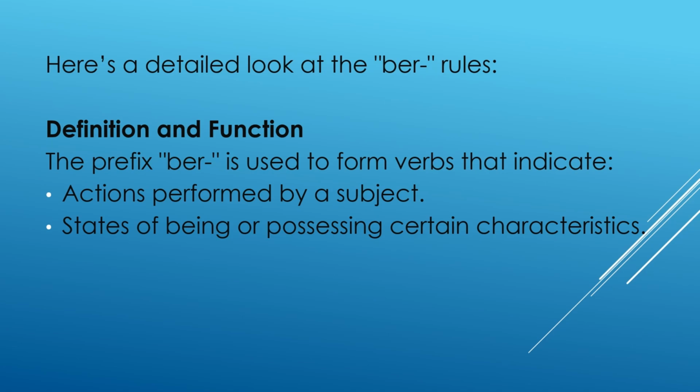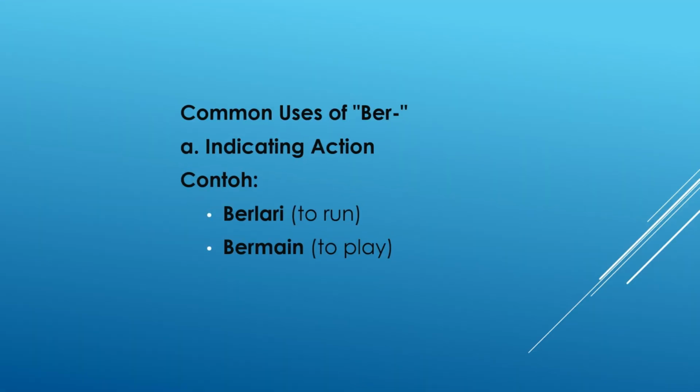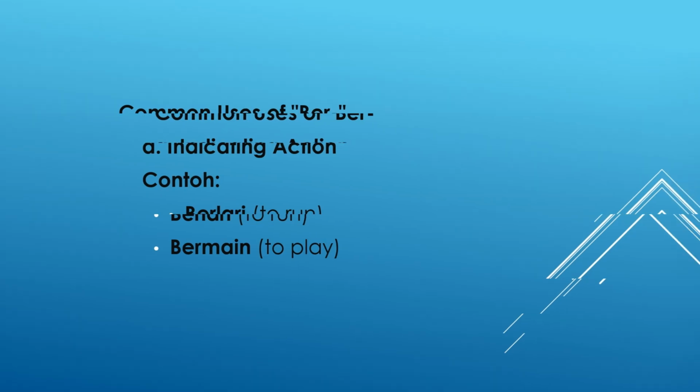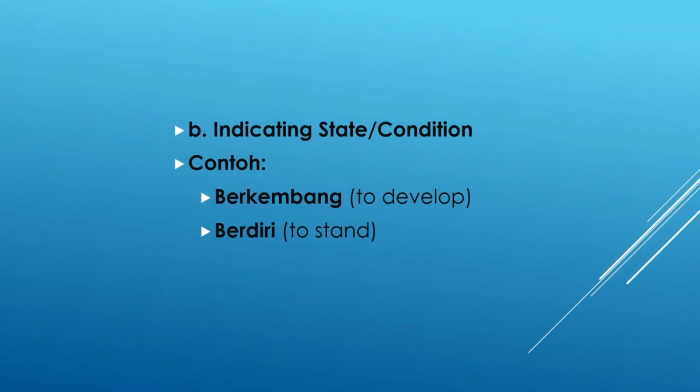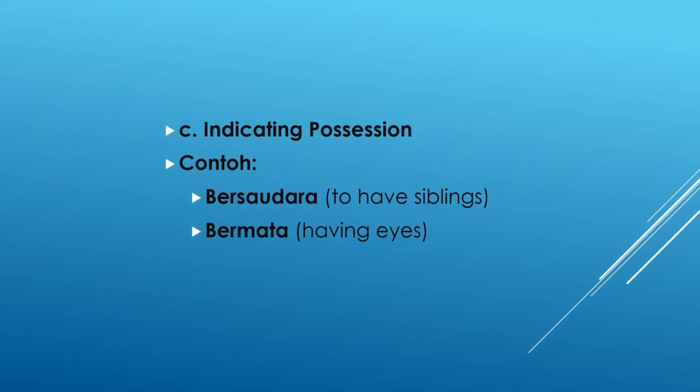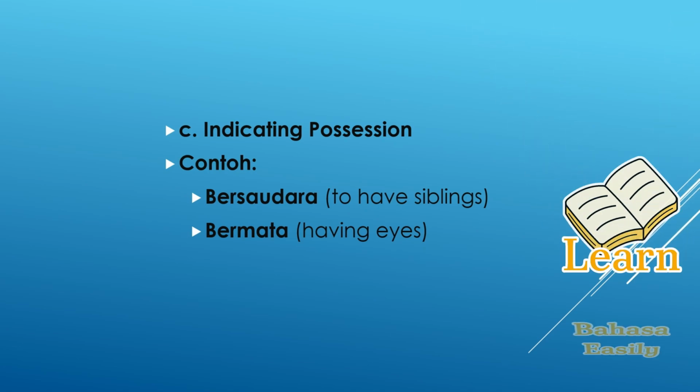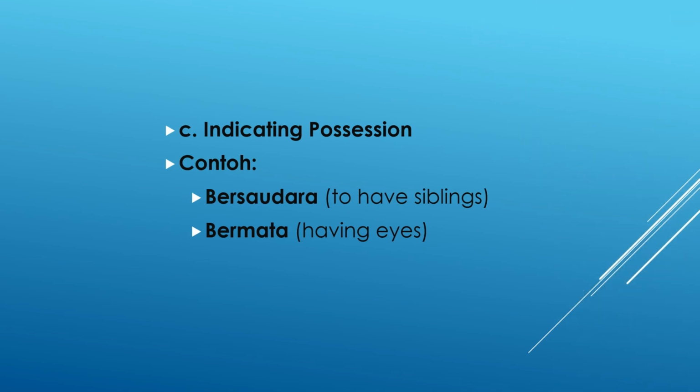Definition and function. The prefix ber is used to form verbs that indicate actions performed by a subject, states of being, or possessing certain characteristics. Common uses of ber. A. Indicating action. Contoh, example, berlari, to run, bermain, to play. B. Indicating state or condition. Contoh, example, berkembang, to develop, berdiri, to stand. C. Indicating possession. Contoh, bersaudara, to have siblings, bermata, having eyes.